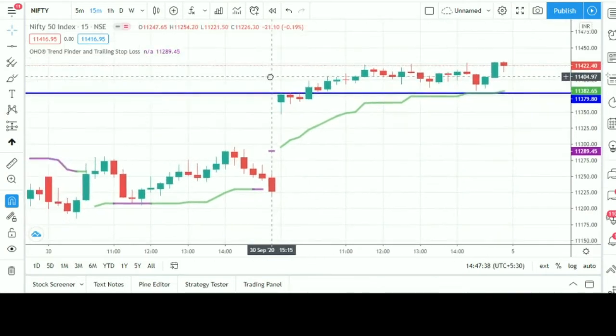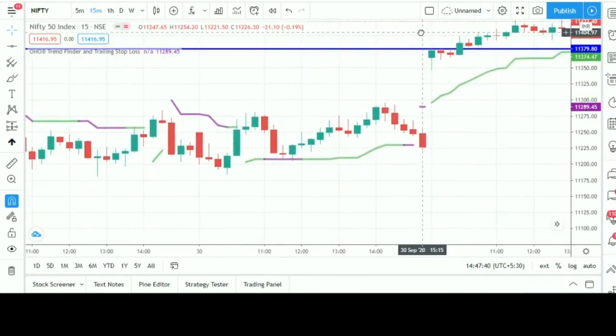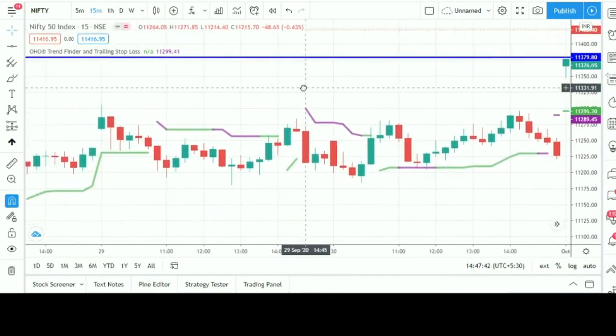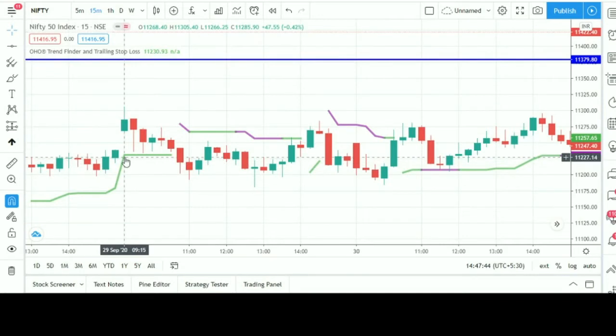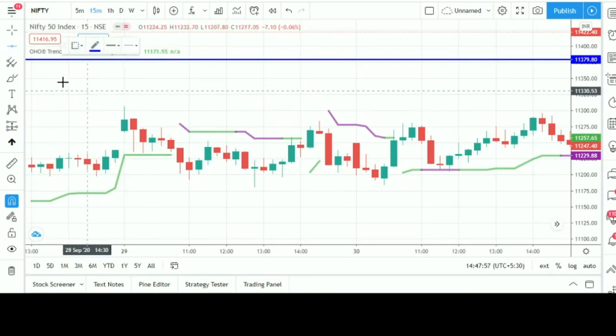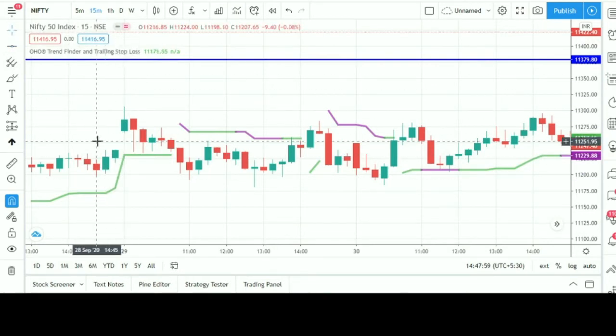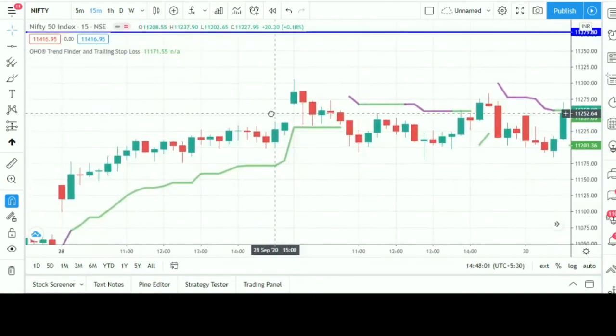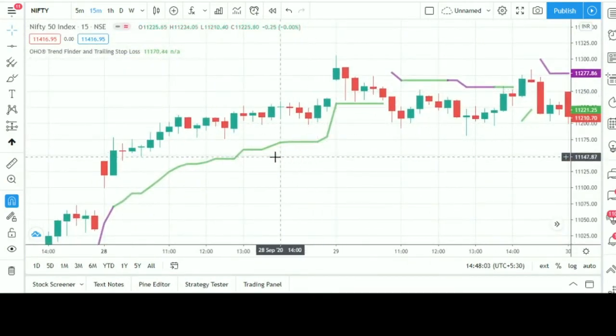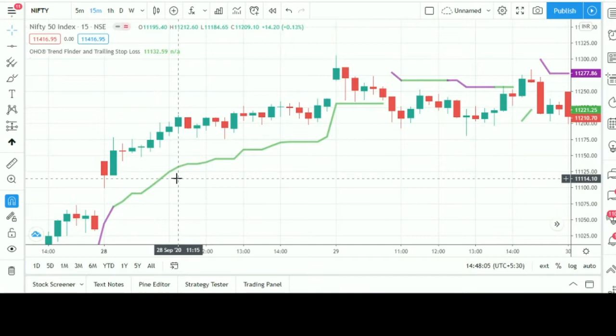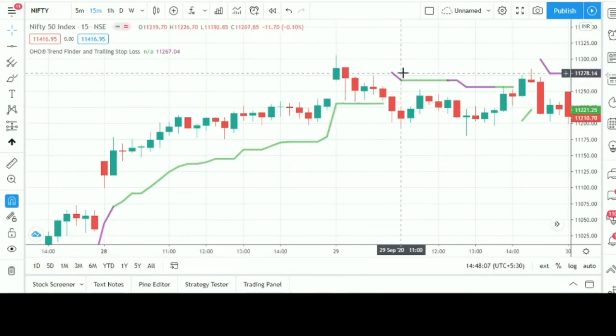Okay, now if we go backward one day, to 29th September. Okay, we opened that day, it was an uptrend, and it changed. We have to mark the high of this candle. Now we have to see that this is the previous opportunity, because the line is continuing from past days, so we cannot take this as a buy side signal.